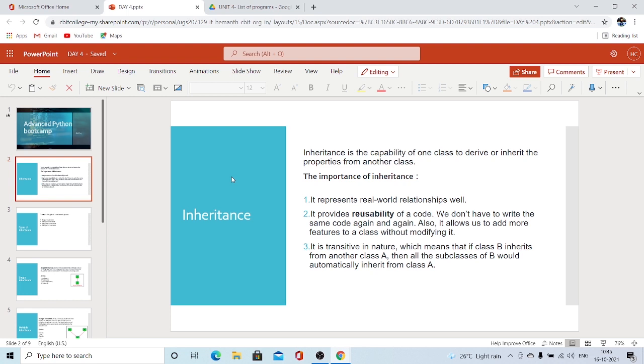So when it comes to object-oriented programming, inheritance deals with the properties of one class being shown in another class also. Generally a class contains methods and data members.